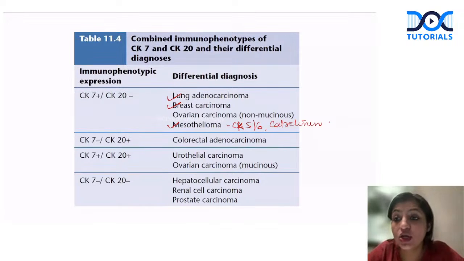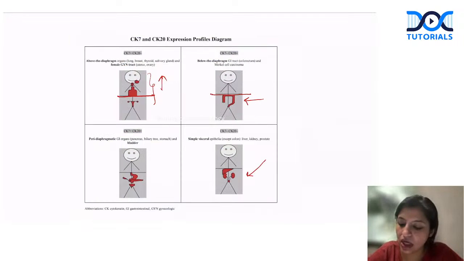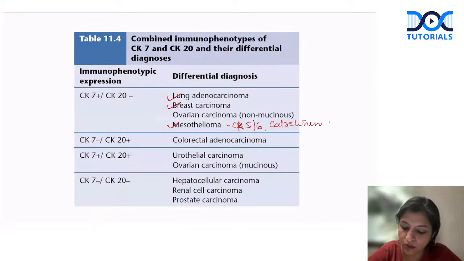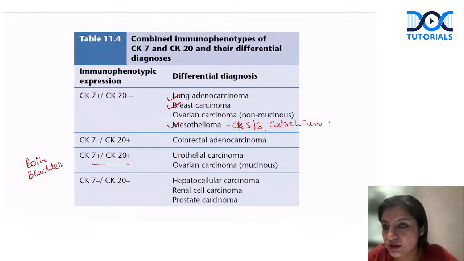In ovarian, non-mucinous carcinomas can be CK7 positive. So if it is coming as CK20 positive and CK7 negative, remember, go down, it is colon cancer. What is a more definitive IHC which can be used? It's CDX2. Coming to the dual positive ones, whenever we talk about double positive, B for B, it is bladder, and mucinous carcinoma of ovary can also be double positive.